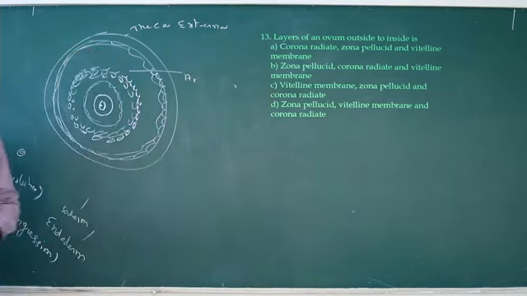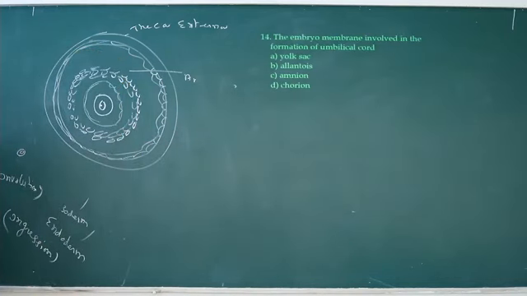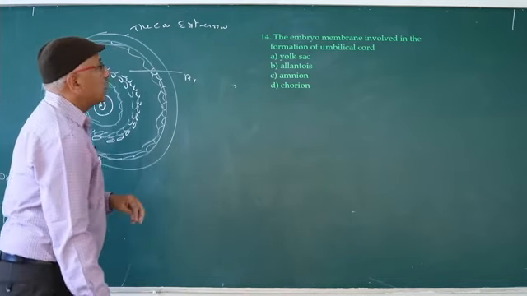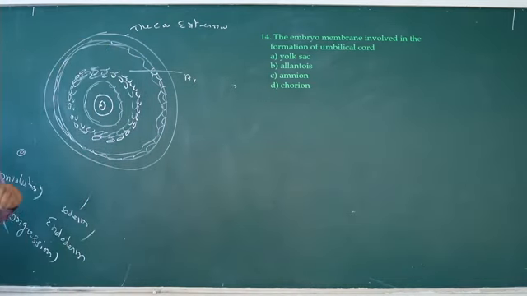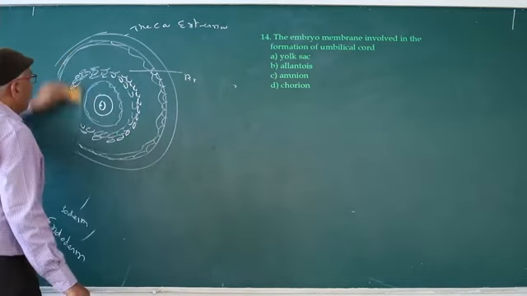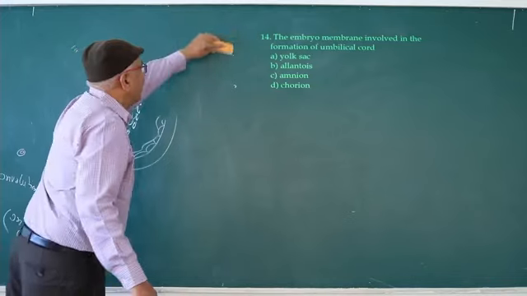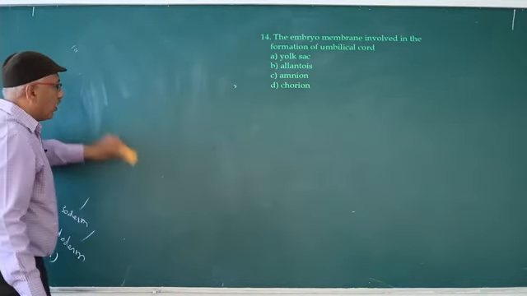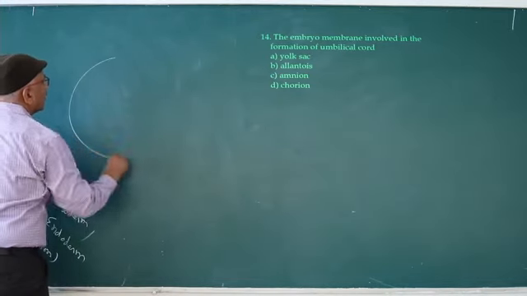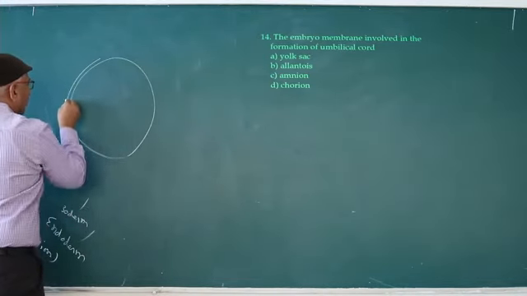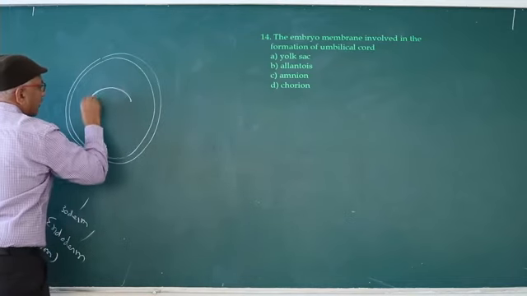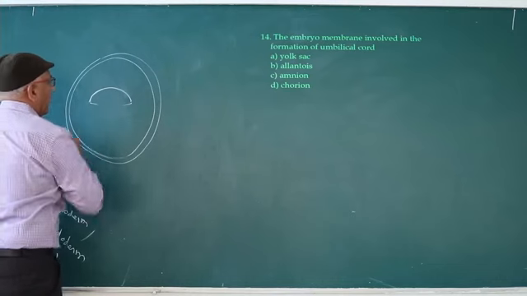So next question is, the embryo membrane involved in the formation of umbilical cord, chorion. You already know chorion and allantois are involved in the formation of placenta. Double-walled chorion. It is the amnion.